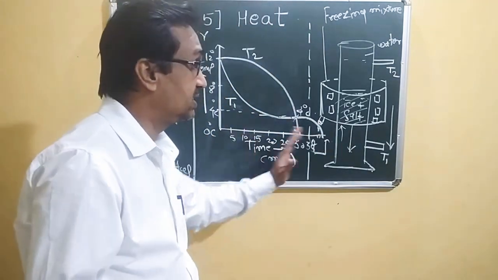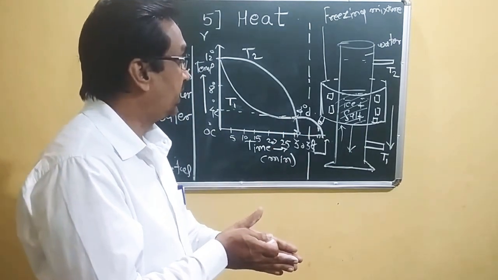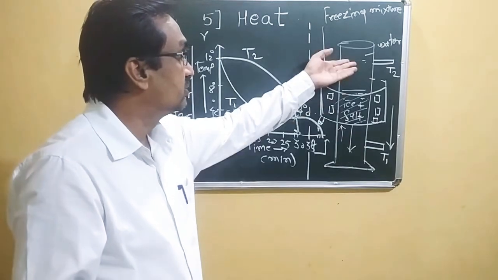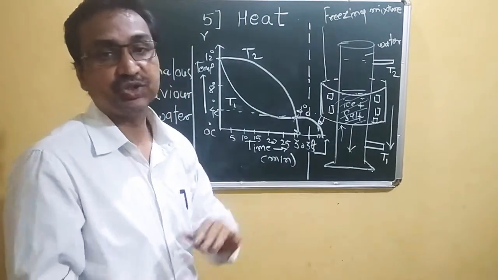Below 4 degrees Celsius, volume increases, density decreases, and due to that it goes in the upward direction.